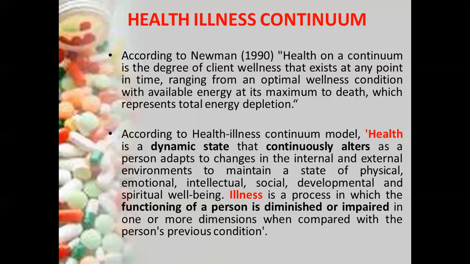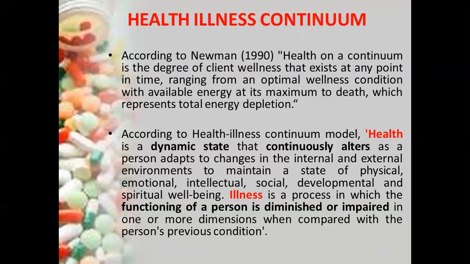According to the health illness continuum model, health is a dynamic, changing state where there can be alteration in a person. That alteration can be because of the internal and the external environment, which is maintaining or not maintaining a state of physical, emotional, intellectual, social, developmental and spiritual well-being.